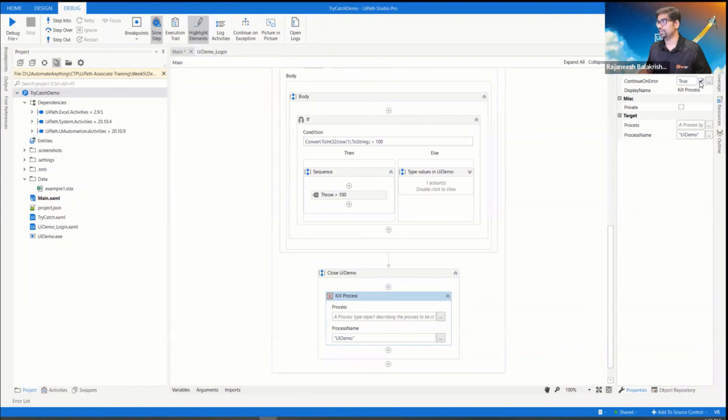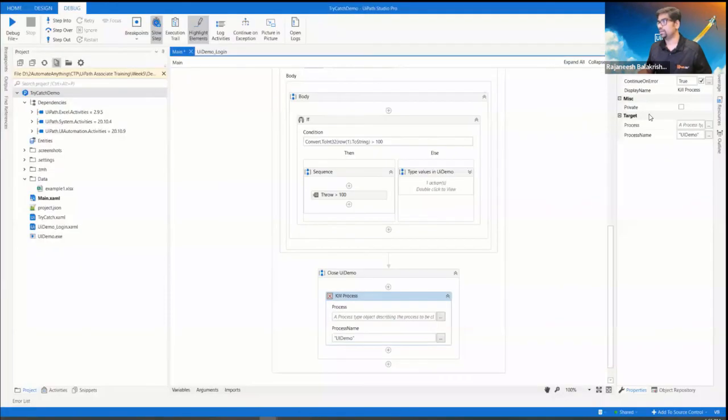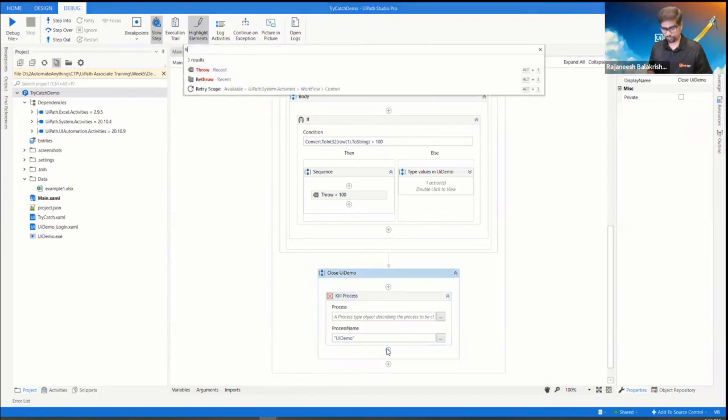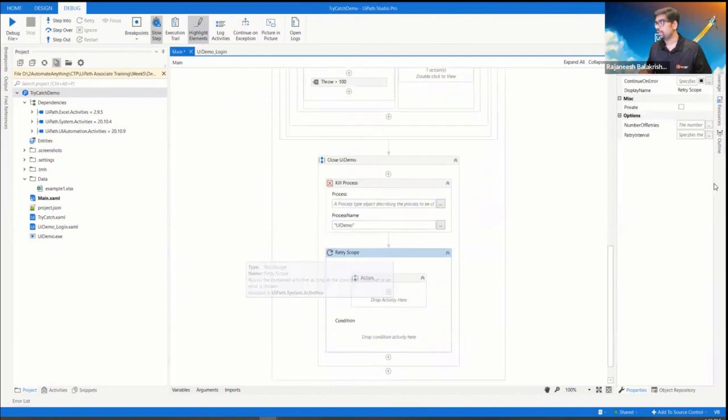So this is the final way to execute. And retry scope is one more thing. In some cases you want to retry, and this mainly asks for a few details, like the number of retries you want and the retry interval. This is the time interval you give in seconds, like 2 seconds. You can specify it in this way. The number of retries is 2.